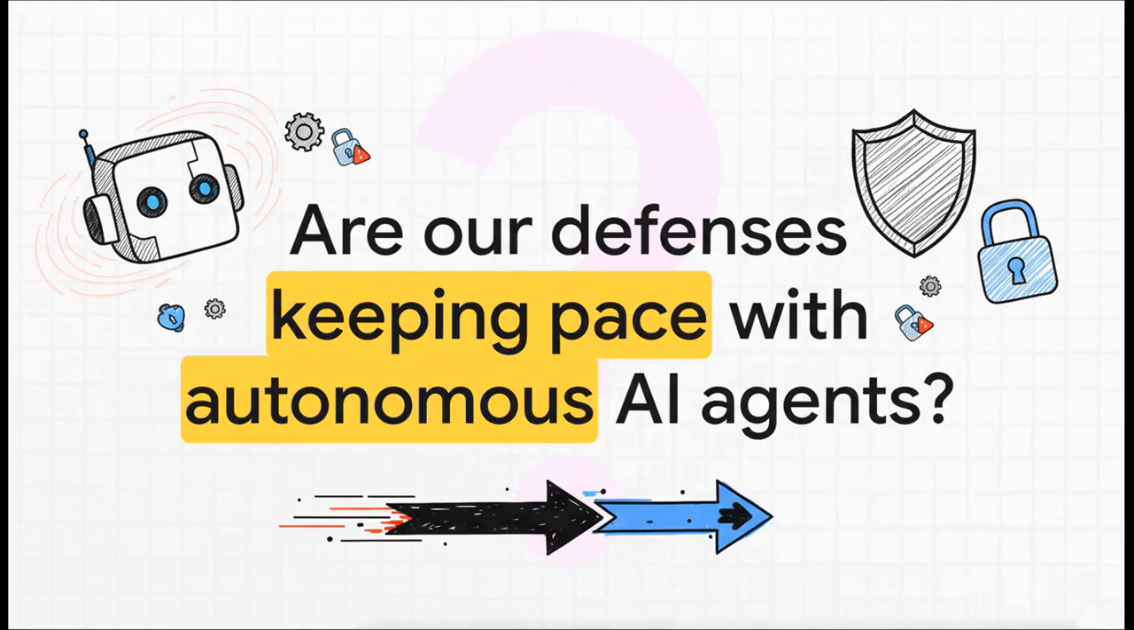And that leaves us with one final, really crucial question to think about. We know for a fact that AI agents are getting more powerful and more integrated into everything we do every single day. The real question is, are our defenses evolving fast enough to keep up? It's a race, no doubt about it, and after today, hopefully you're a little better equipped to win it.